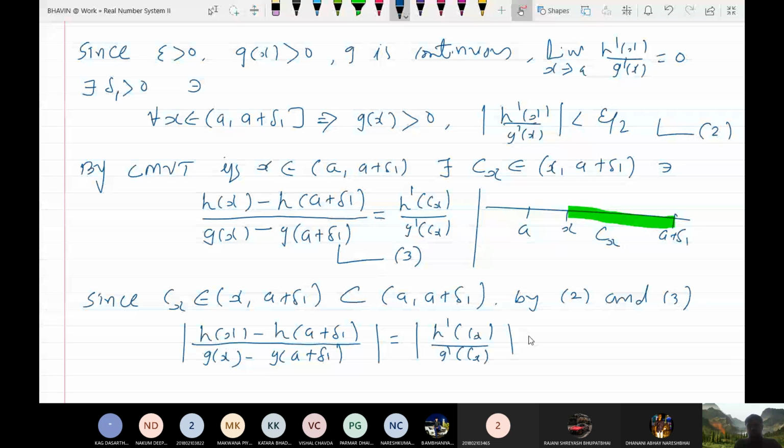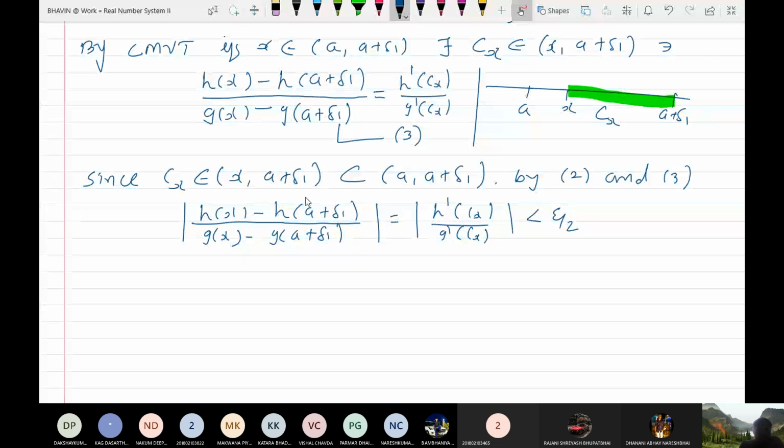Why can you write this less than epsilon by 2? Since c(x) belongs to a to a plus delta 1. Whenever your x is between a and a plus delta 1, your h dash x upon g dash x is less than epsilon by 2. Do you understand?